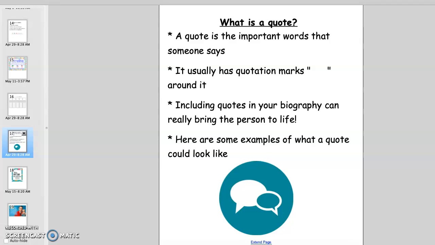So what is a quote? Well, a quote is the important words that somebody says. It usually has quotation marks at the beginning and the end of the words. When we include quotes in your biography, you can really bring the person to life that you're talking about. Here are some examples of what a quote could look like.